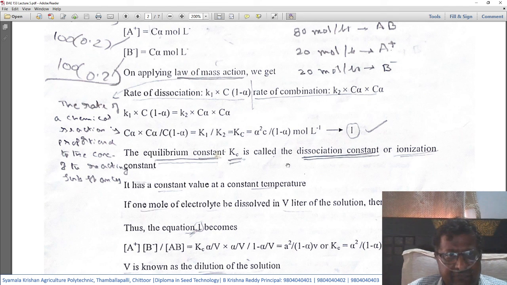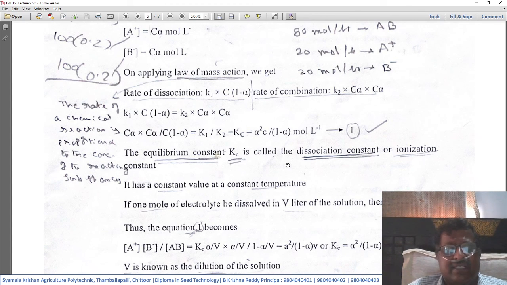That means when the reacting substances have higher concentration, then the rate of chemical reaction will be on a higher side. If this is applied, the above formula can be rewritten like this.